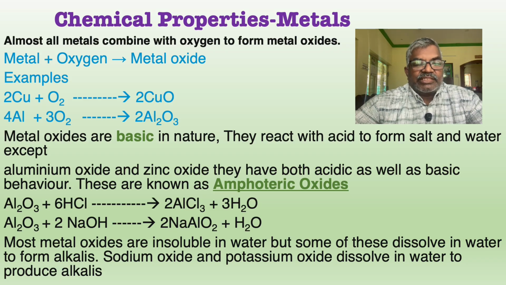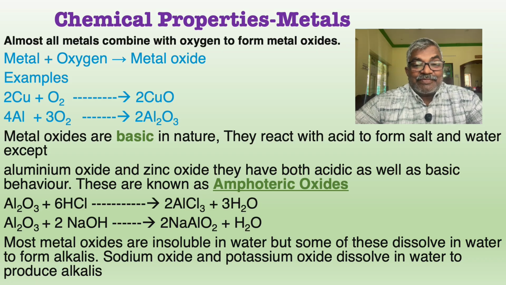These oxides become base. Okay, but here I want to introduce one new word, amphoteric oxides. So the question is, what are amphoteric oxides? These are metal oxides. You know that metal oxides are basic in nature, but some metal oxides like aluminum oxide and zinc oxide have both acidic as well as basic nature.